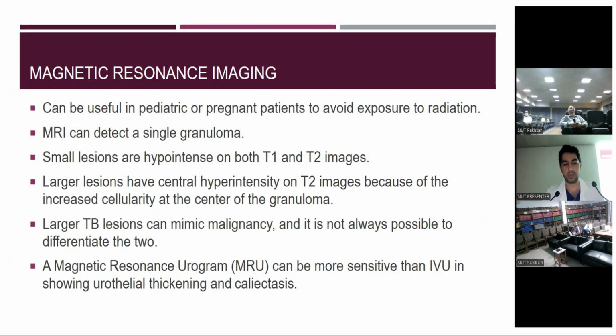Small lesions are hypointense on both T1 and T2 images. Larger lesions have central hyperintensity on T2 images because of the increased cellularity at the center of the granuloma. Large TB lesions can mimic malignancy, and it is not always possible to differentiate the two. A magnetic resonance urogram can be more sensitive than IVU in showing urothelial thickening and calicectasis.